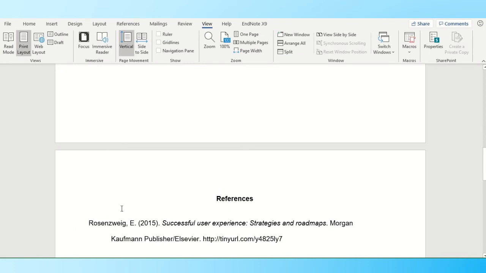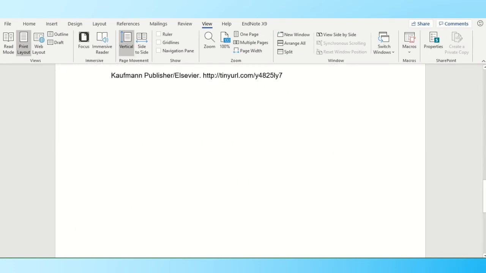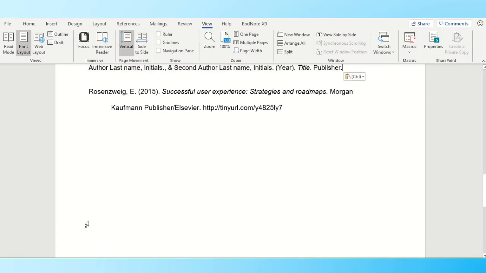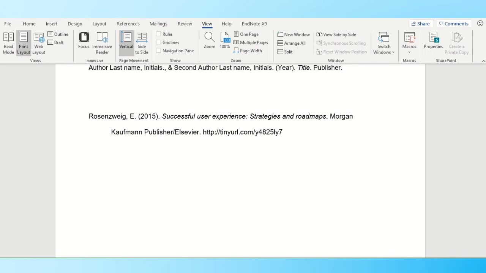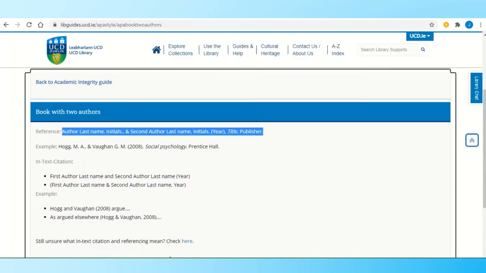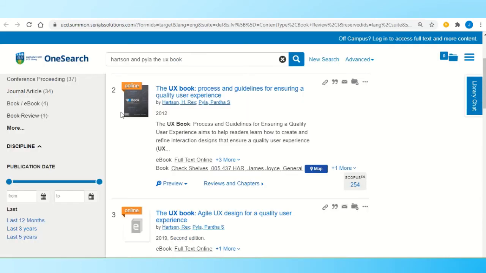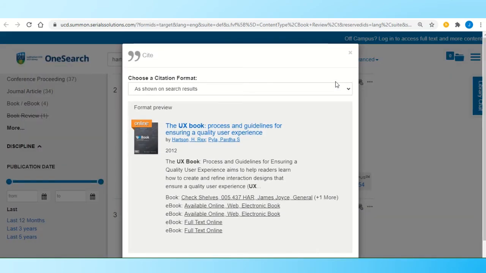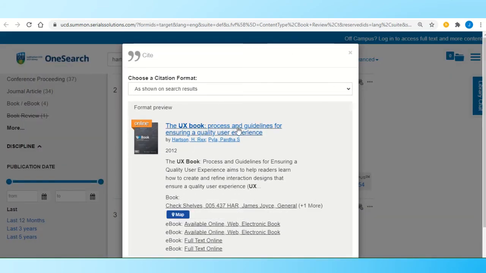Now, because the writers begin with the H, they'll go before Rosenwig. So I copy and paste that there. And the next thing I need to do is to get the citation information. I can do that from OneSearch. So I've looked the book up already on OneSearch here. And if you click these inverted commas, it's got the basic information.